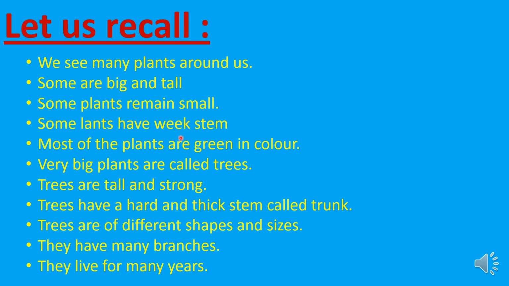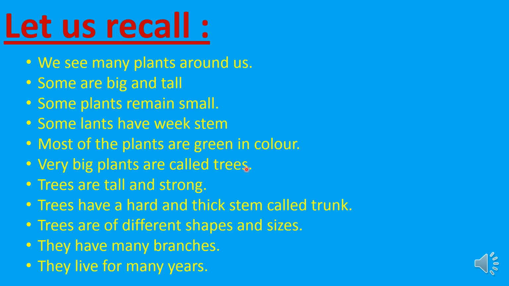For example, tulsi plants have a very weak stem. We can break it with our hands. Mint also has a very weak stem. Some plants have a very thick and hard stem. Most of the plants are green in color.